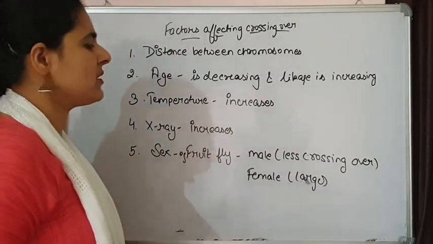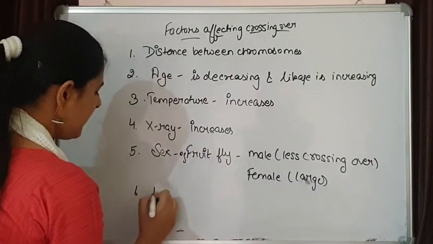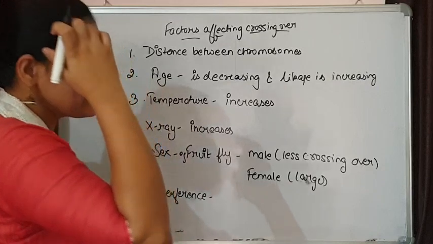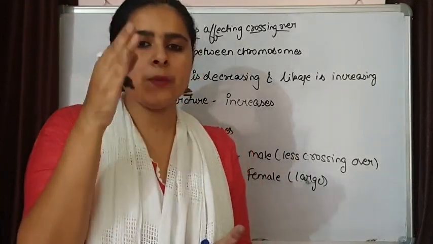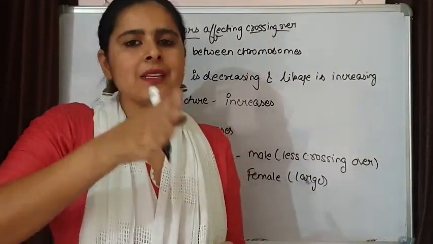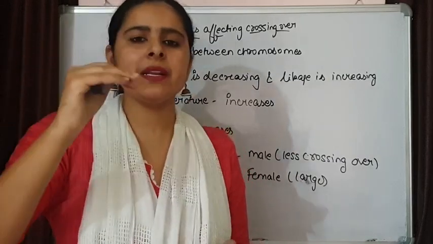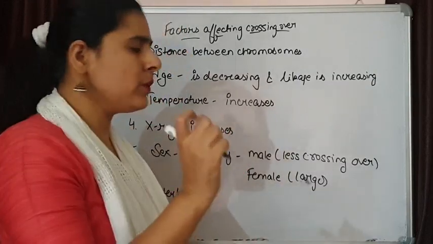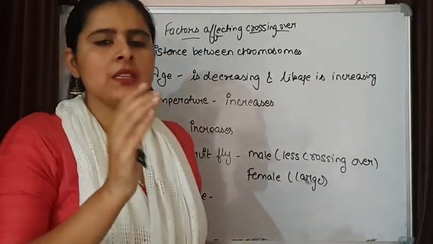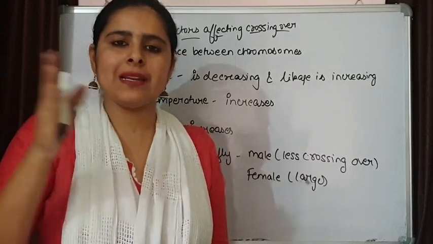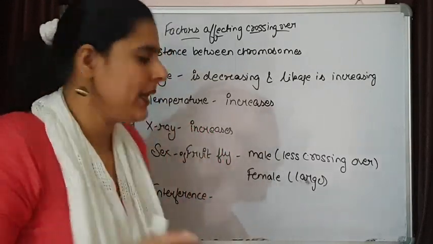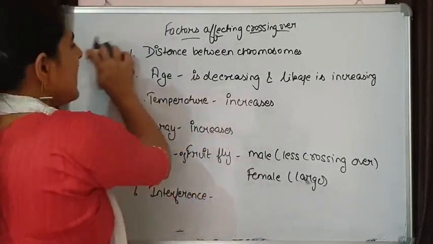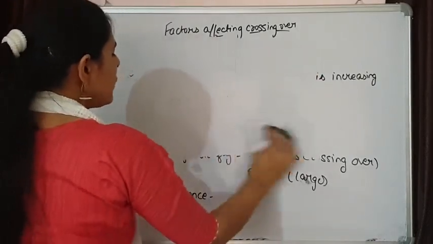There are lots of factors like interference. Interference means when crossing over is taking place at one position, it is inhibiting or it is preventing the chance of crossing over in the next position. So when already one crossing over has taken place, the chance of happening of the crossing over at next locus will be inhibited, and that is known as interference. So these are some of the factors that are affecting the rate of crossing over.